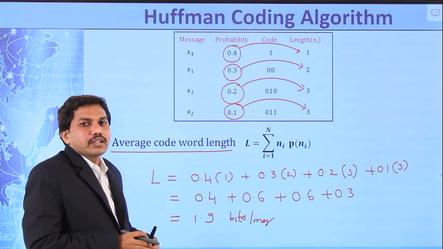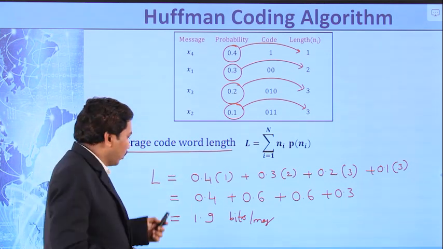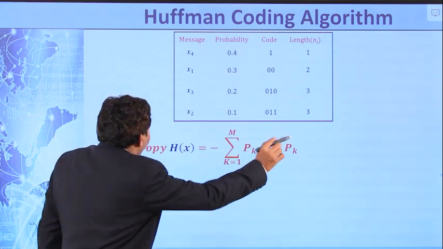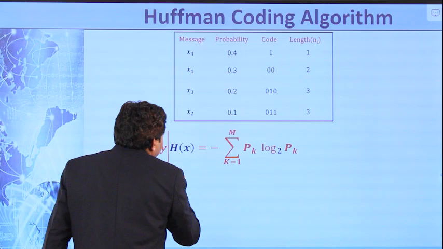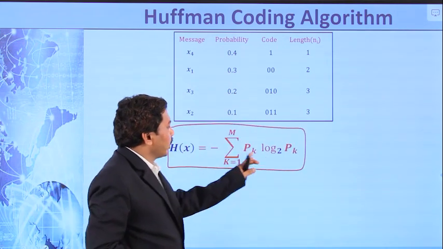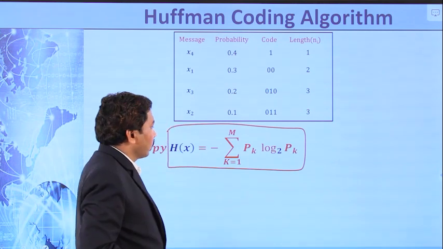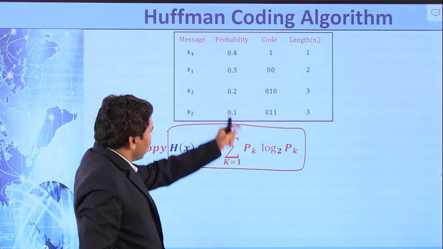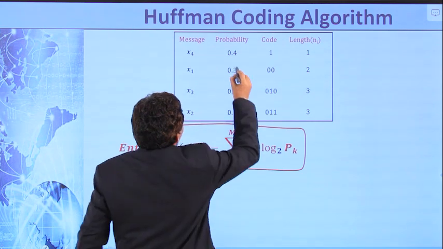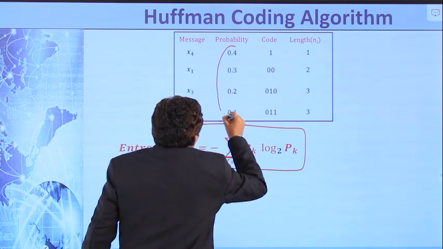Next one is calculate the entropy. How do you calculate the entropy? You know the formula for entropy: H(X) equals minus sigma k equal to 1 to m of p_k log p_k base 2. Here p_k means the probability of that particular message. So what are the probabilities?